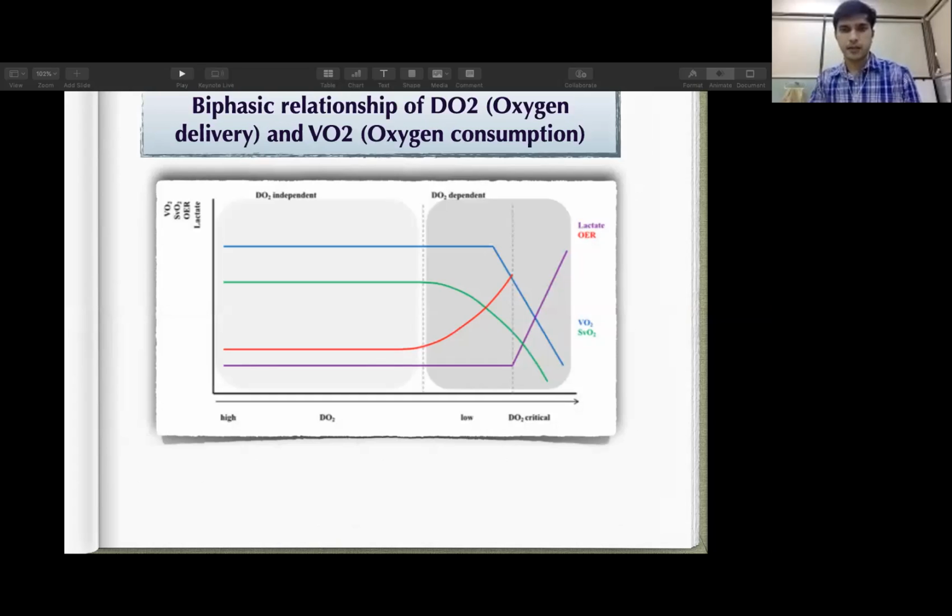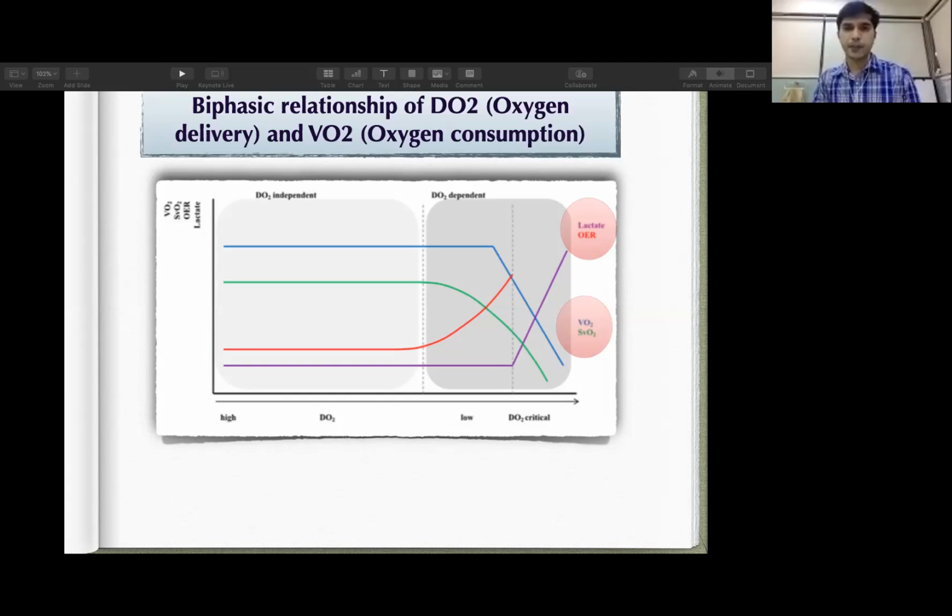This picture or this image is showing that thing only. There is a biphasic relationship between the oxygen delivery to tissue and oxygen consumption. Whenever the baby is having oxygen compromise, a reduced oxygen delivery at the tissue level, what happens? In the initial phase, your oxygen extraction, oxygen consumption, level of lactate, all things remain normal.